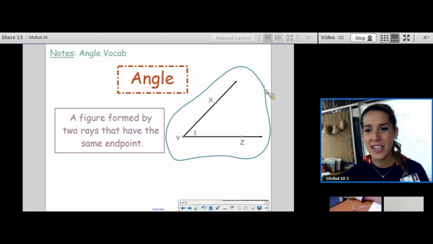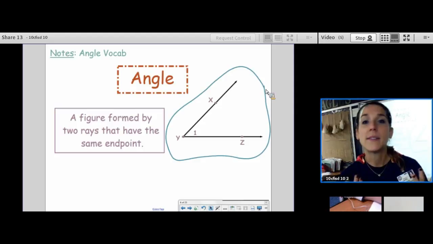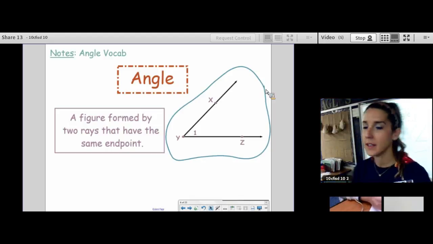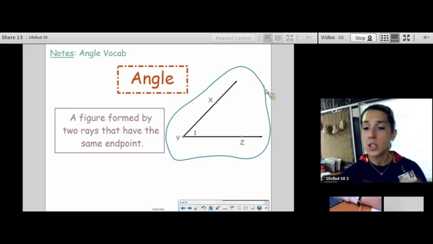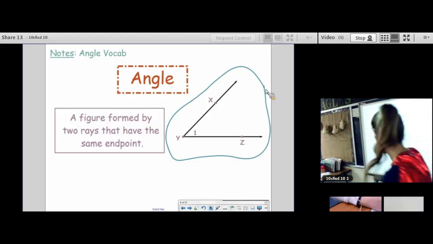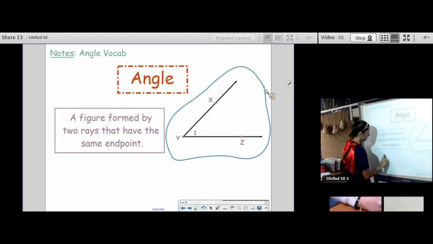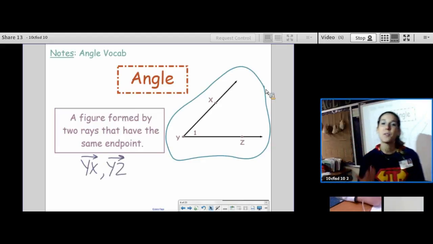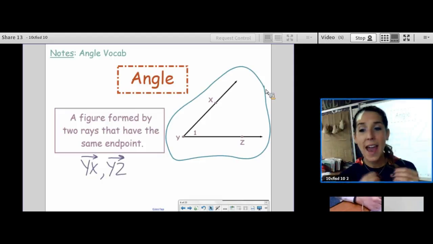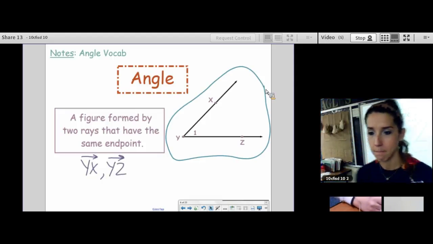Vocab word number 1 on your sheet is angle. It says an angle is a figure formed by two rays that have the same endpoint. So an angle is a figure made up of two rays with the same endpoint. So if we look at this angle right here, what rays are making up this angle? We have ray YX and ray YZ. And we notice that both of those rays start with a Y, therefore they have a common endpoint. Okay?